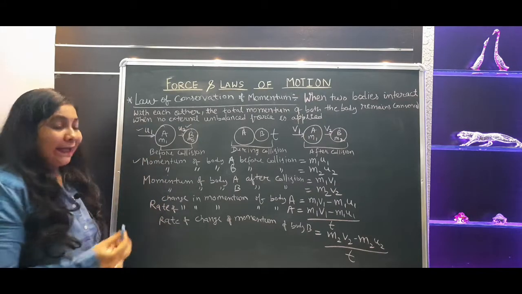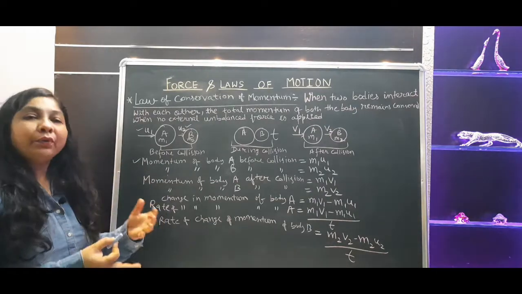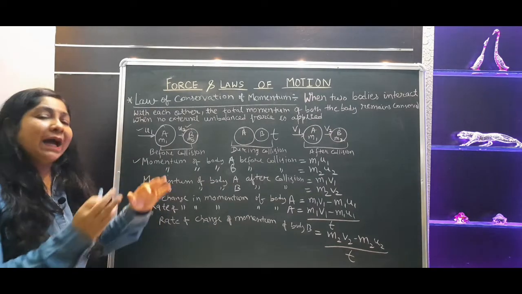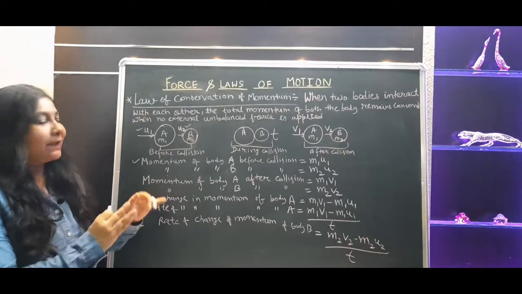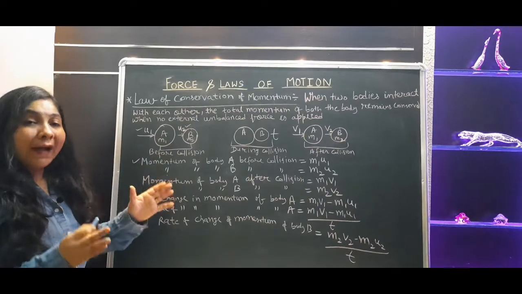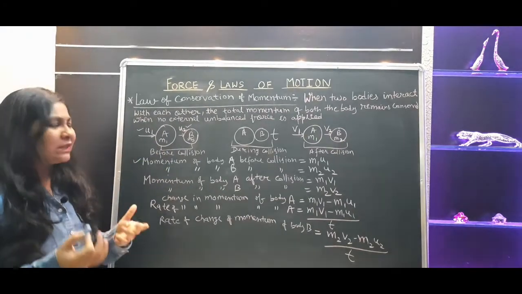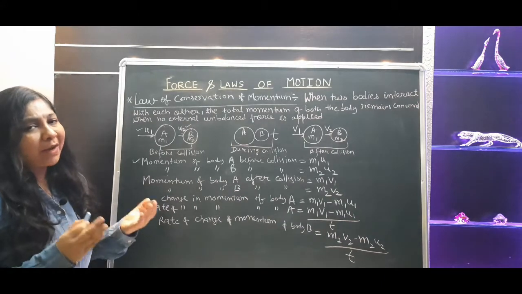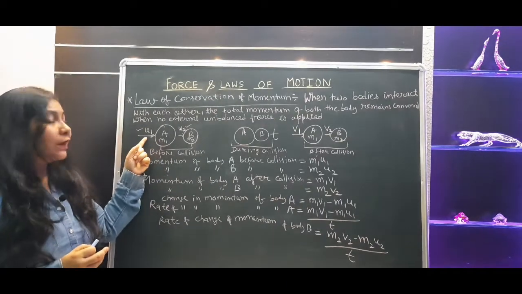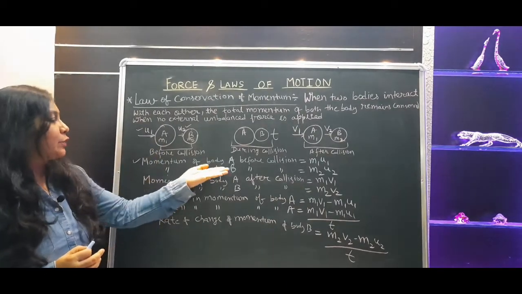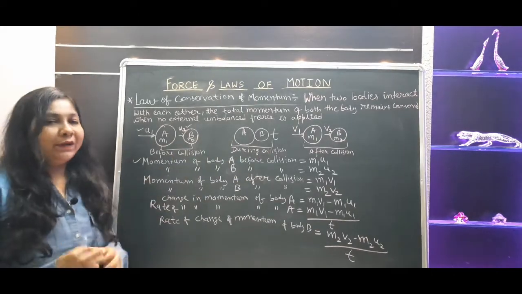Momentum of body A. At first we will find the momentum of body A before collision, because here we have two conditions, before collision and after collision. So let's talk about the before collision condition. If you want to find the momentum of body A before collision, obviously we know momentum is the product of mass and velocity. So here the mass is m1, the velocity is u1. So the momentum of body A before collision will be m1 u1. It's very simple.